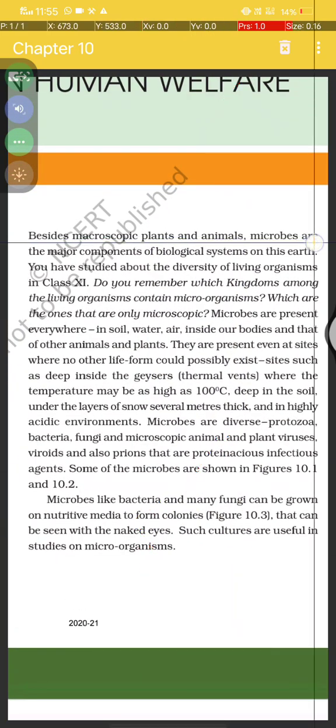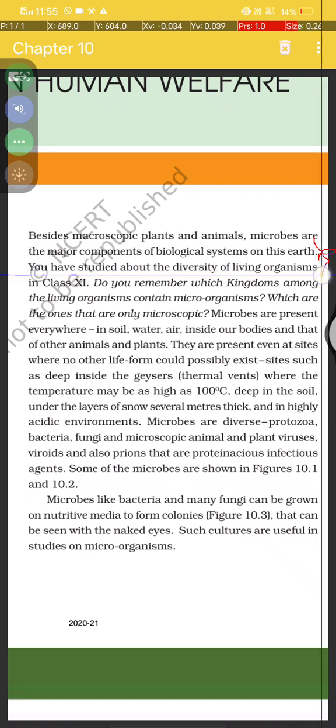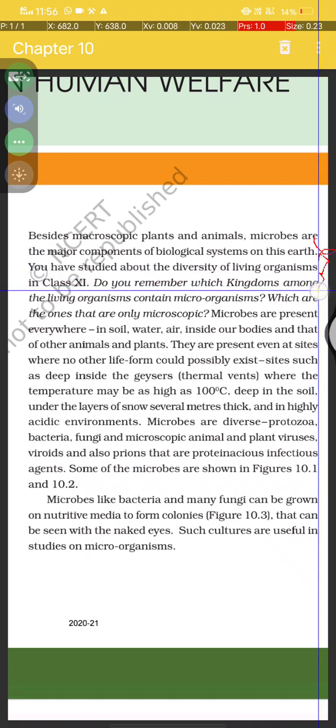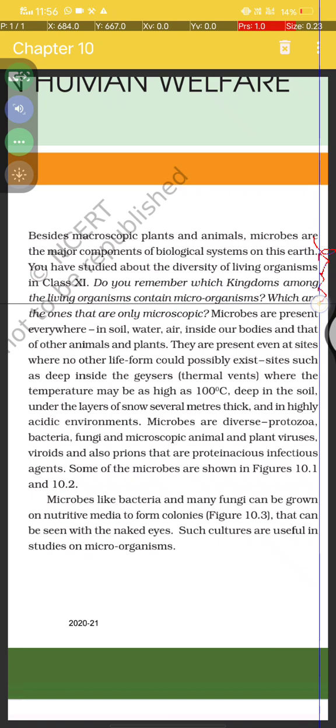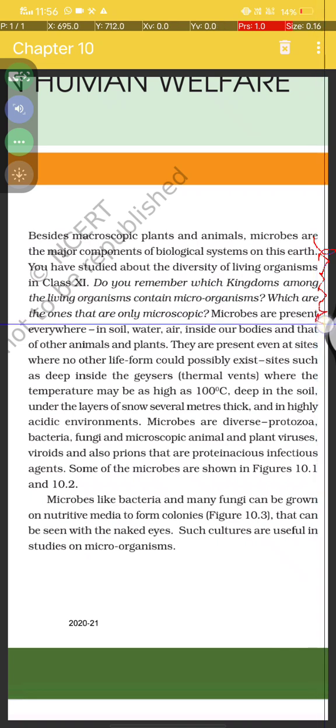Besides the microscopic plants and animals, microbes are the major component of the biological system on this earth. You have studied about the diversity of living organisms in class 11. Do you remember which kingdom among the living organisms contains microorganisms, the ones that are only microscopic?